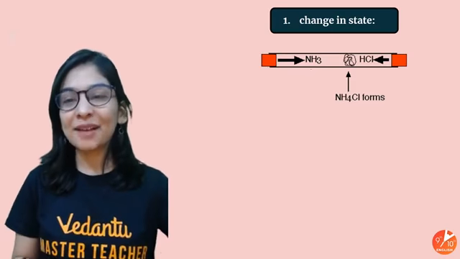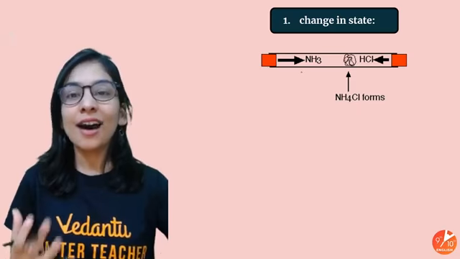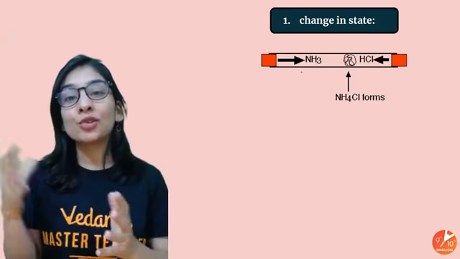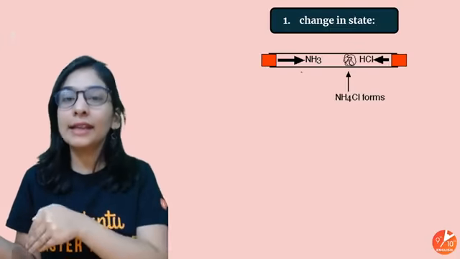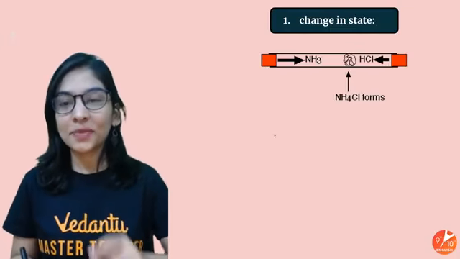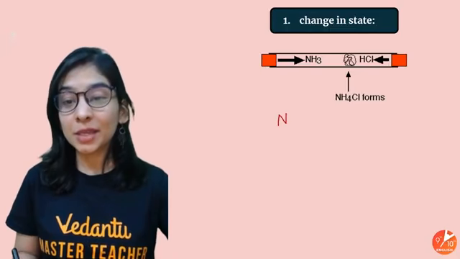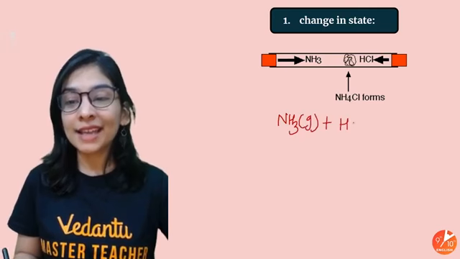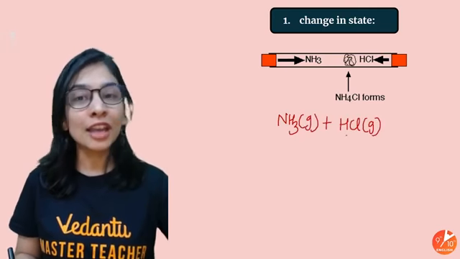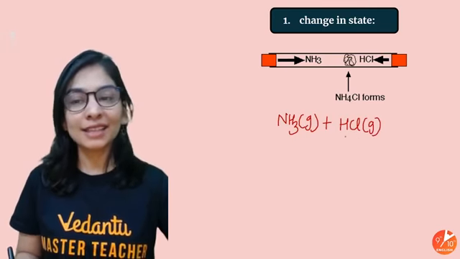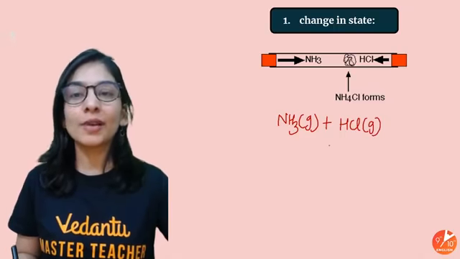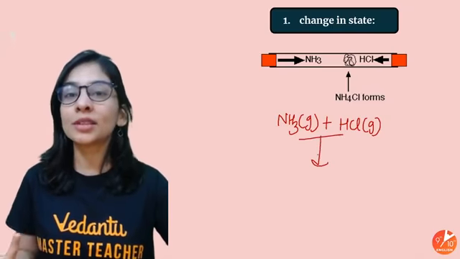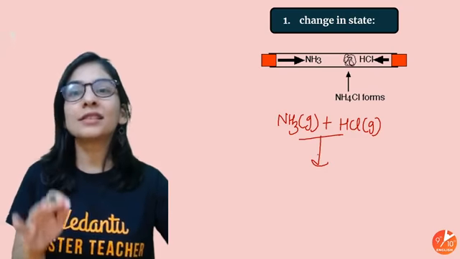So the very first example is change in state, that is, how different substances with different physical states combine to give a new substance with an entirely new physical state. The very common and very famous example is in front of you. I took ammonia gas, I took hydrogen chloride gas. You won't call it hydrochloric acid, because if that were acid, you must have written aq, aqueous. Acid shows acidic property in aqueous solution, in water. Otherwise, it's just a gas.